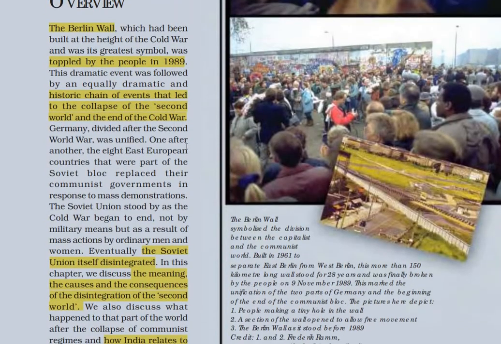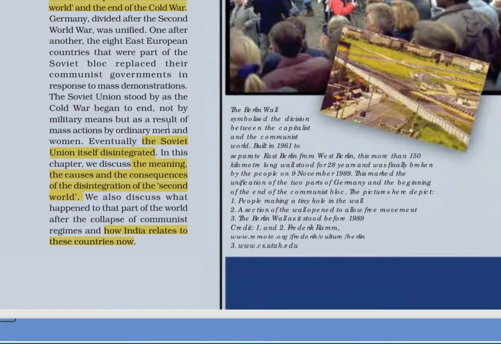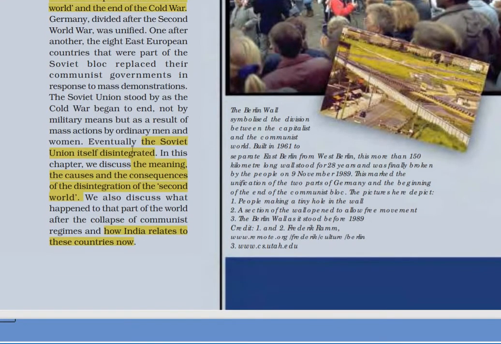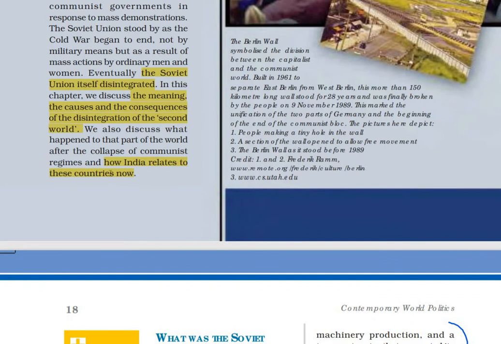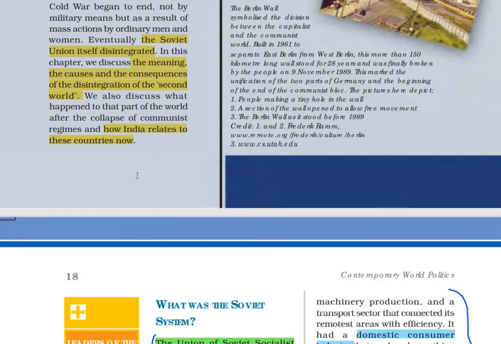Next up we are going to learn about the historic chain of events that led to the collapse of the Second World and the end of the Cold War. The next topic is how the Soviet Union itself disintegrated. We are going to learn about the meaning of the Soviet Union, the causes and the consequences of the disintegration of the Second World, that is the Soviet Union. And lastly, how India relates to these countries now. What are the relations of India with these countries now?